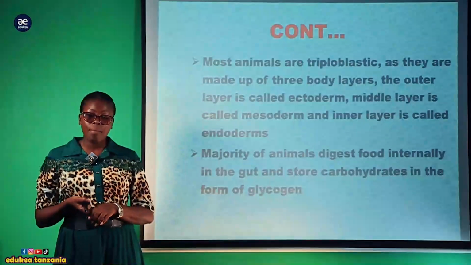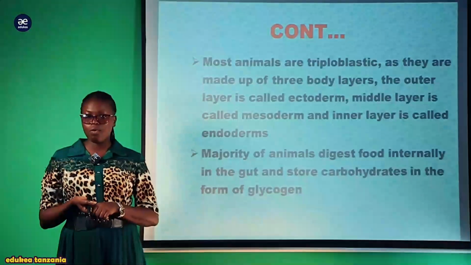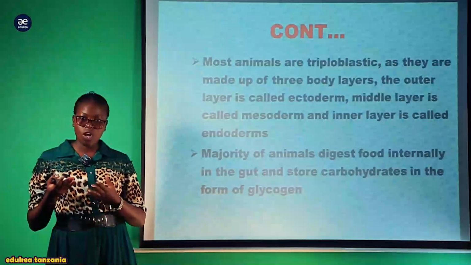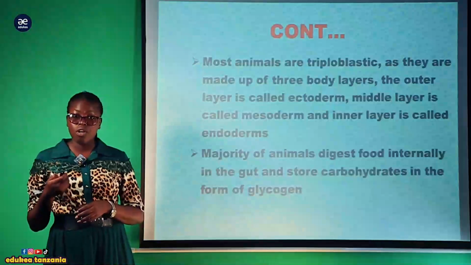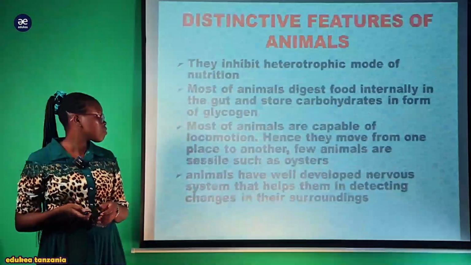Only animals, together with, in the kingdom fungi we have seen yeast, also have the tendency to store food in the form of glycogen. So animals also have the characteristic of storing food in the form of glycogen, with the exception of plants, which store food in the form of starch.